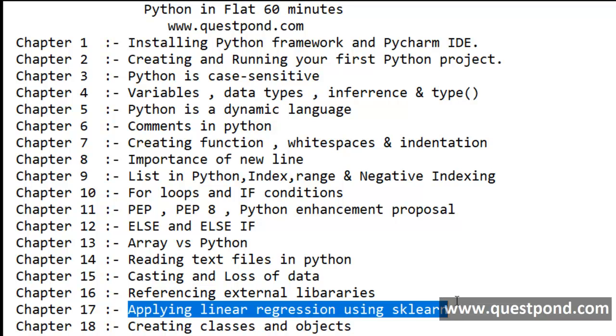But the first thing is, let us first try to understand, to execute your first Python hello world, what do we need? What kind of frameworks we have to install? What kind of IDEs we have to install? So let us get started.